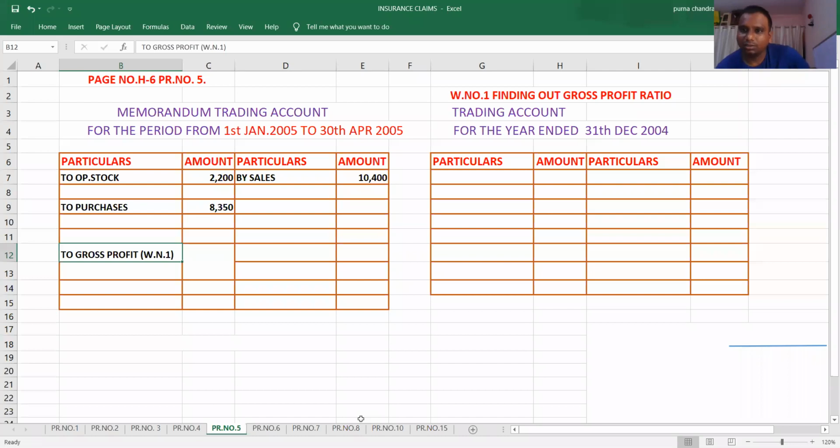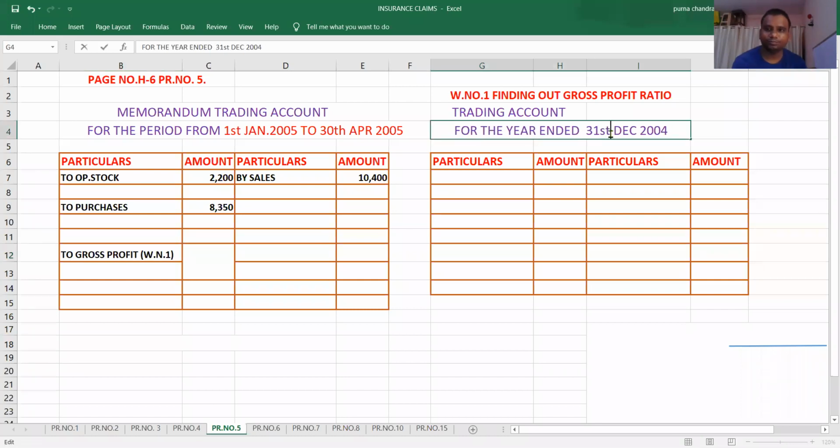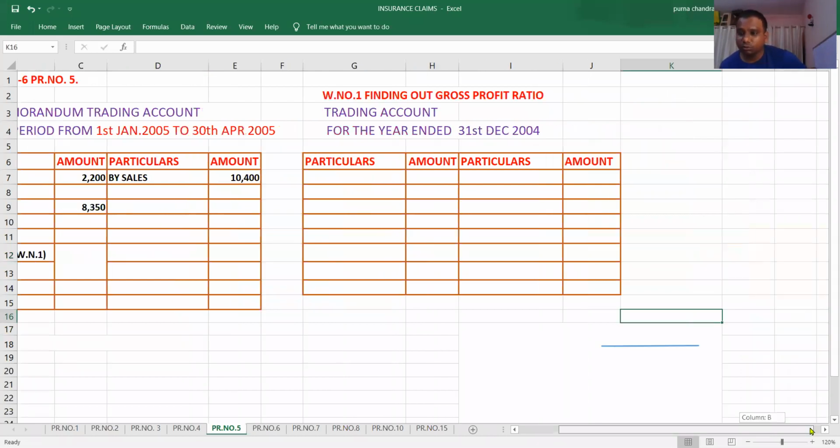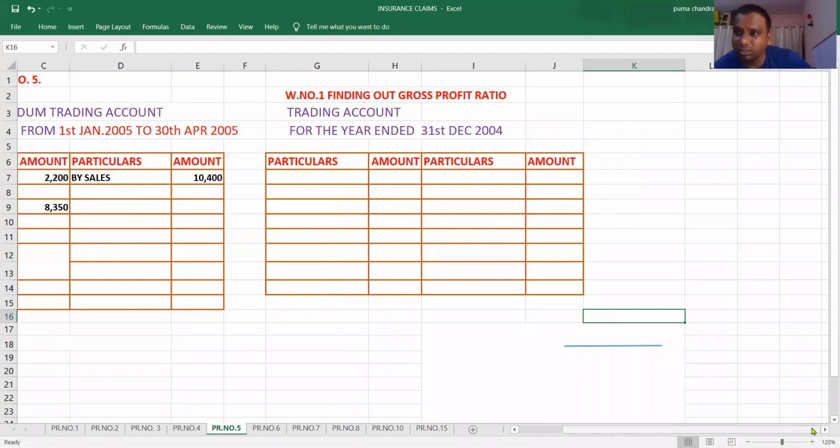Because when the 2004 year ends on 31st December 2004, we have all the information relating to the year 2004, including closing stock.